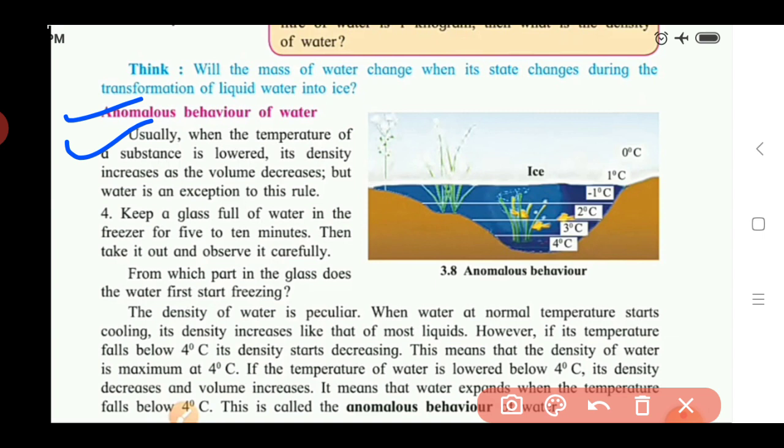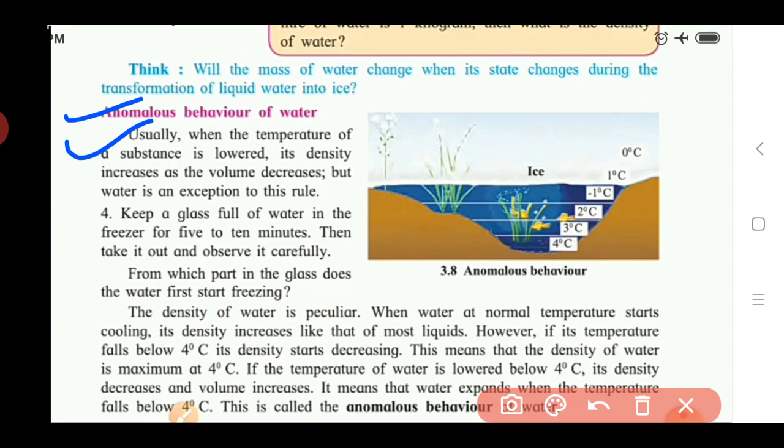See, usually when the temperature of a substance is lowered, its density increases as the volume decreases. But water is an exception to this rule. Generally, what is the rule for any substance? What happens when the temperature of any substance is lowered?